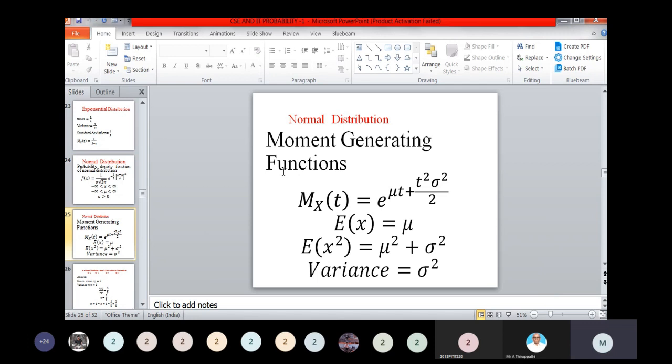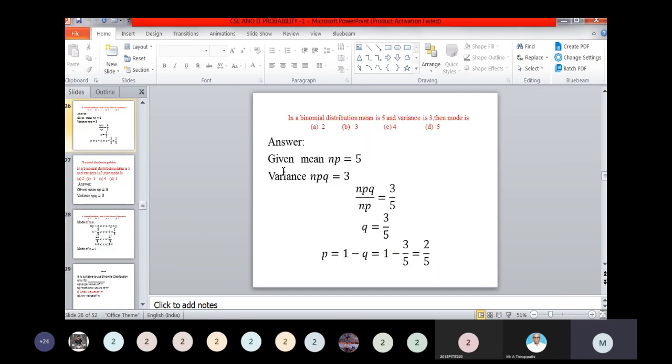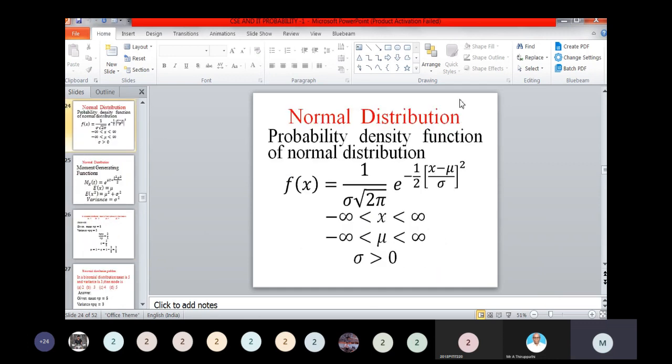The moment generating function of the normal distribution M x of t is equal to e to the power mu t plus t square sigma square by 2. Mean mu, the second moment E of x square equals mu square plus sigma square, variance equals sigma square. Now we will discuss some important problems.